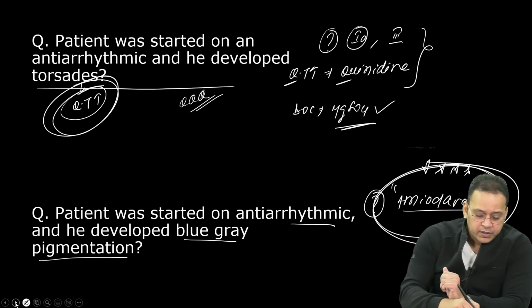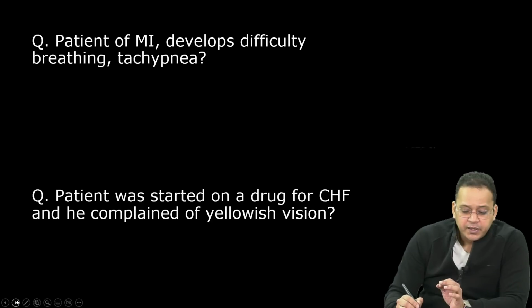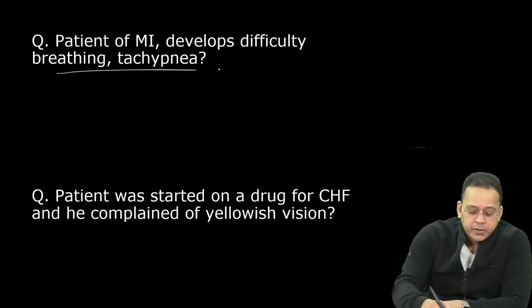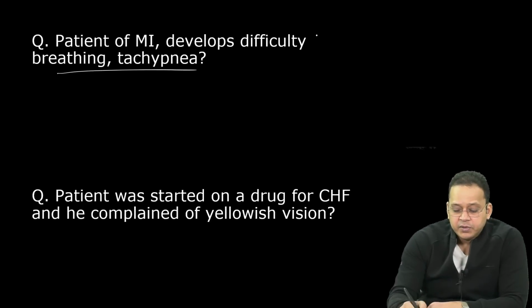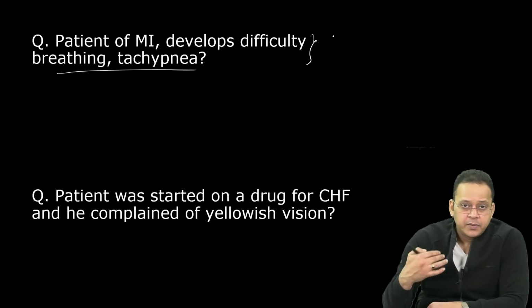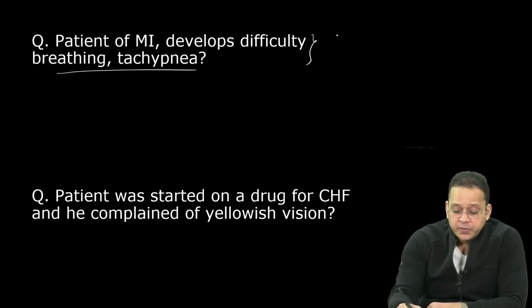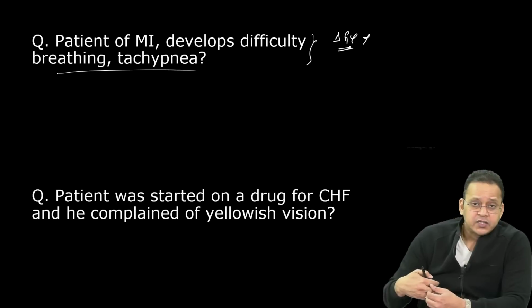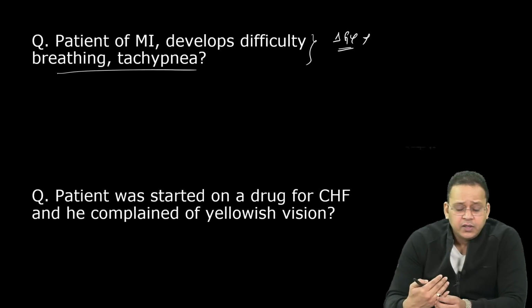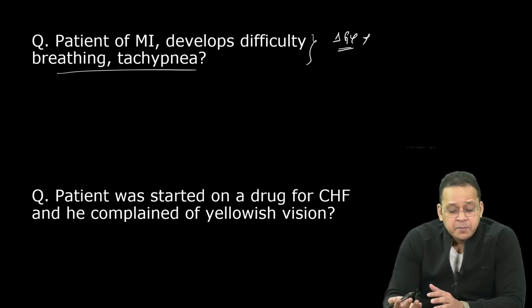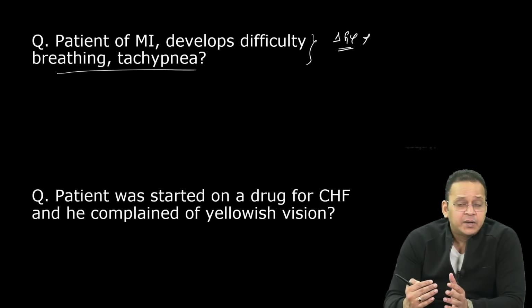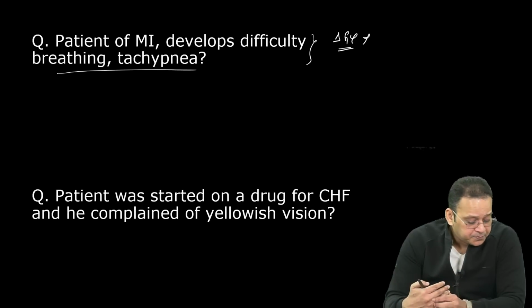So blue-gray pigmentation. Patient of MI develops difficulty breathing, tachypnea. See, why am I giving you the questions in such a pattern? Because you have to make a diagnosis nowadays. Then only you can get to the treatment. There is a patient of MI. He comes to you. Obviously, he's going to have chest pain and all. But now, post-MI, he's saying, I'm not able to breathe. And there is a high respiratory rate.